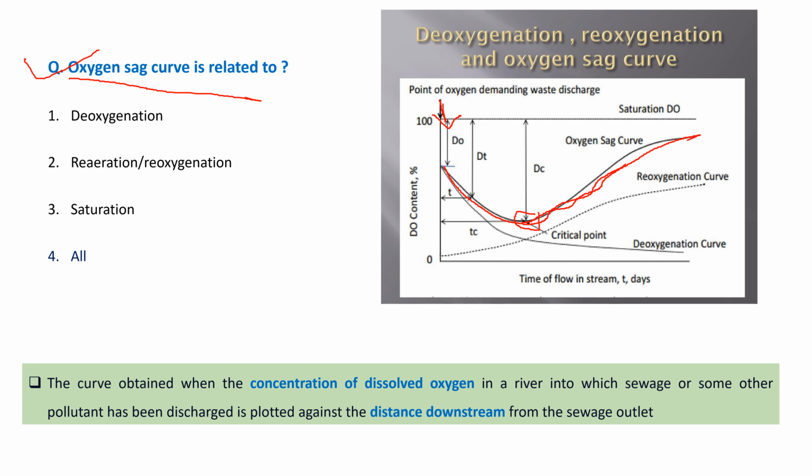Then the water becomes saturated at a particular level. So there are three processes: deoxygenation, re-aeration or reoxygenation, and saturation. All the processes take place in the oxygen sag curve. Okay, and this curve is plotted between the dissolved oxygen concentration and time of flow in the stream.